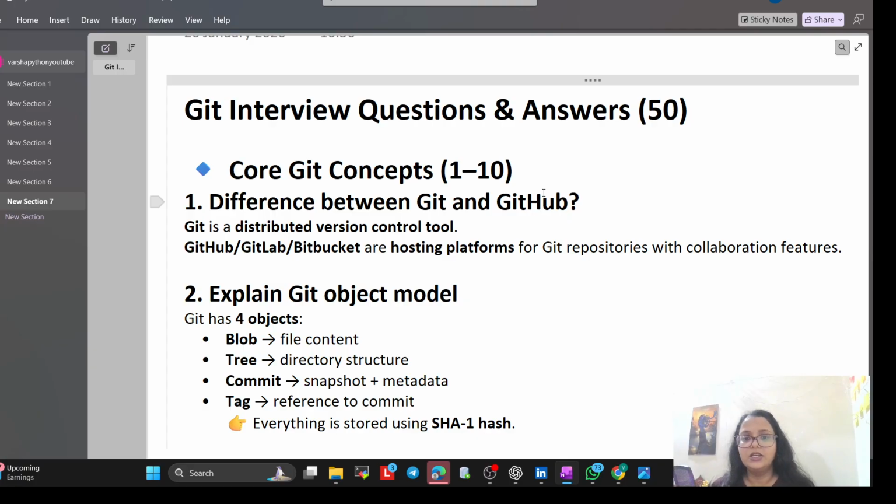First, Git. You can say simply that Git is a distributed version control system. GitHub, GitLab, Bitbucket are hosting platforms for Git repositories with collaboration features. It means whatever you do in Git, GitLab, GitHub or Bitbucket just give a platform for the Git repository for collaboration. Say I write the transfer money code on my laptop.